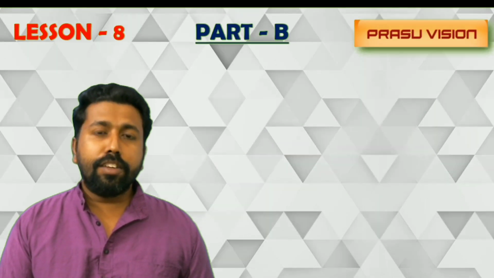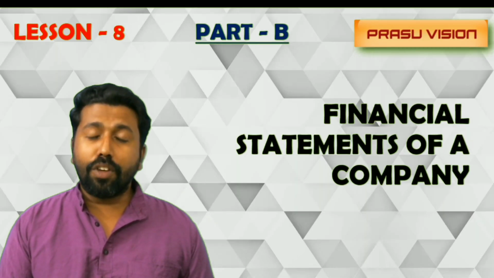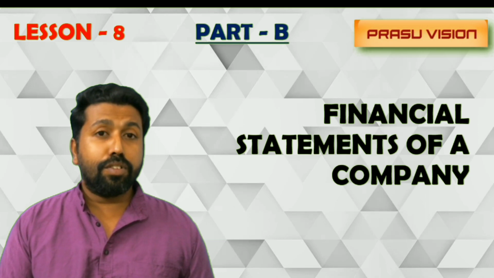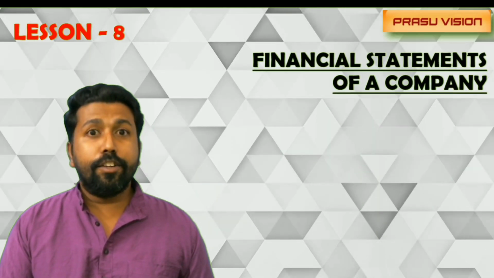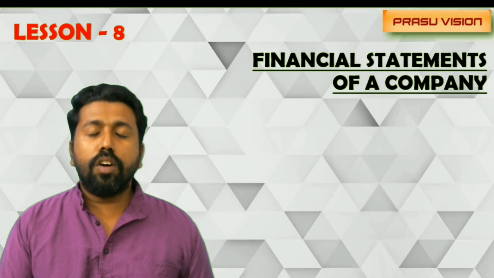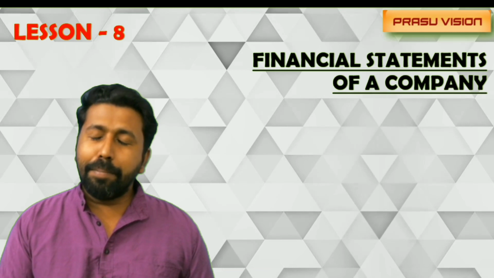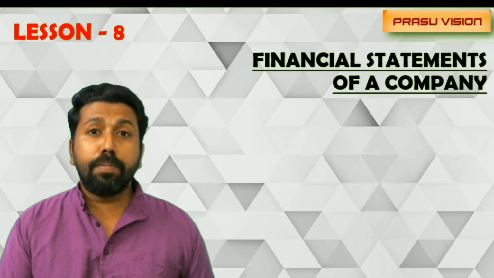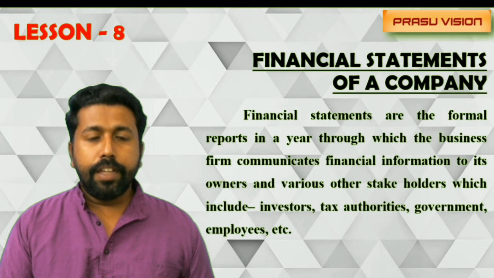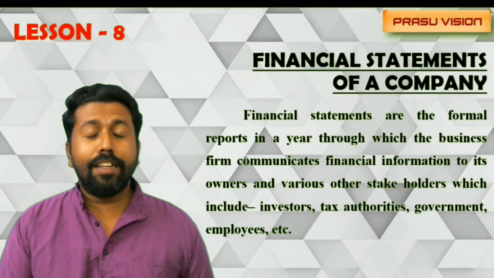And moving to the next part in our accountancy, Part B, financial statements of a company. You know very well, the balance sheet and everything are prepared in 2 different forms. One is the horizontal form of balance sheet, another is the vertical form of balance sheet. And my dear students, we are going to learn about the vertical form of balance sheet which is prepared for the company. It shows the systematic arrangement of equity and liability first.